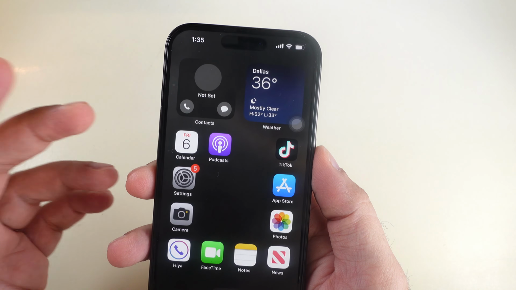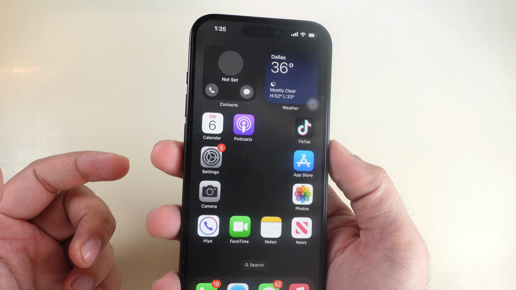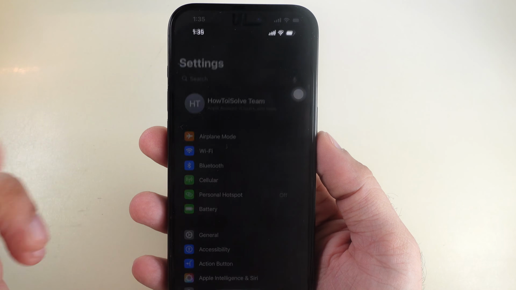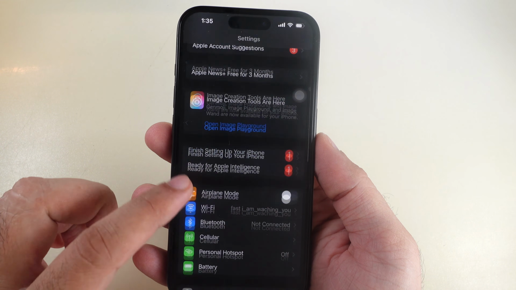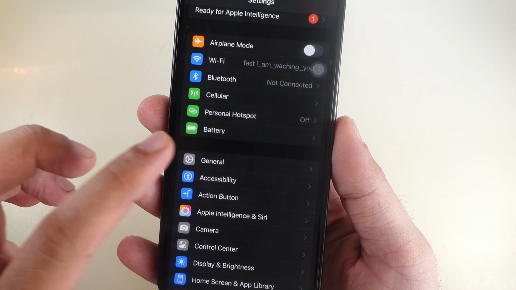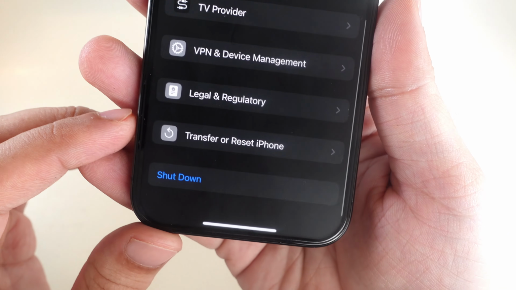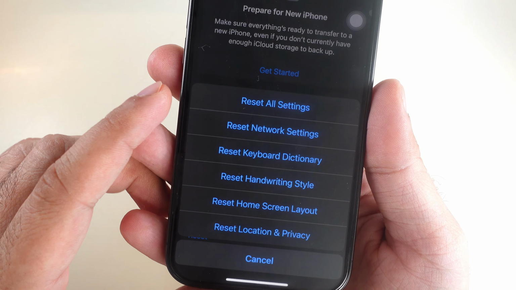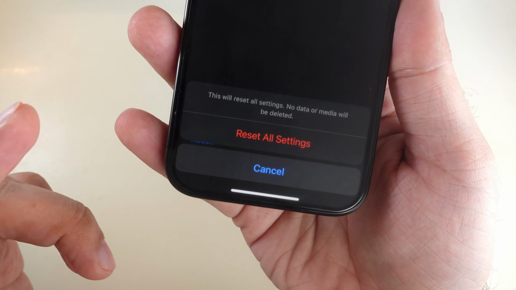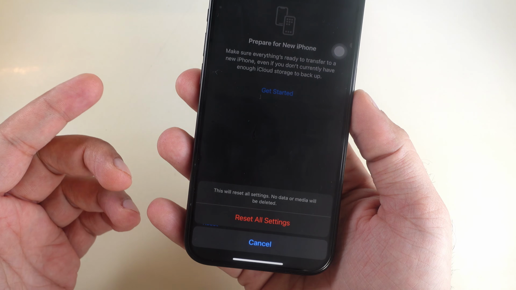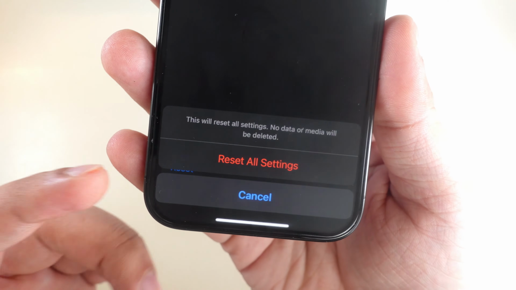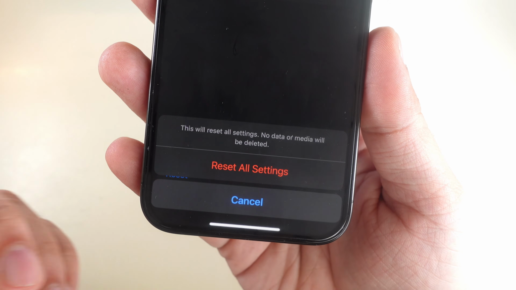This solution sets your iPhone settings to the default option, but does not erase data and media files. Go to the Settings app on your iPhone, scroll to the General option. Again, scroll to the Transfer or Reset iPhone option. Tap on Reset and Reset All Settings. Enter your iPhone lock screen passcode and Screen Time passcode if enabled. Again, tap on the Reset All Settings option on the confirmation pop-up.